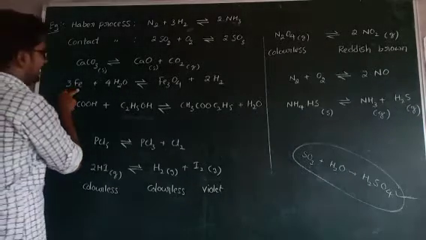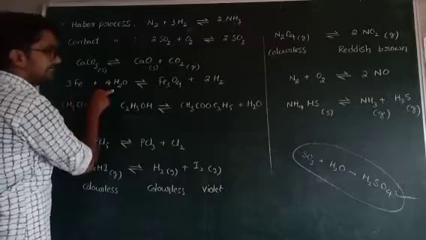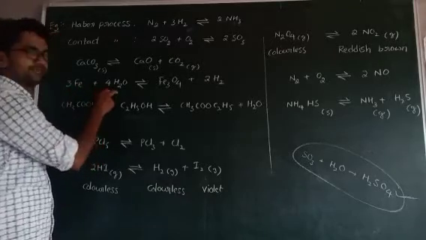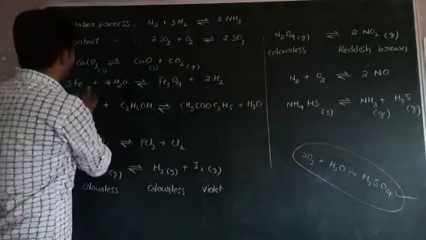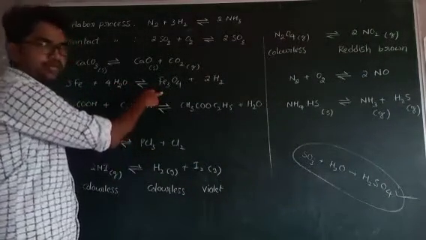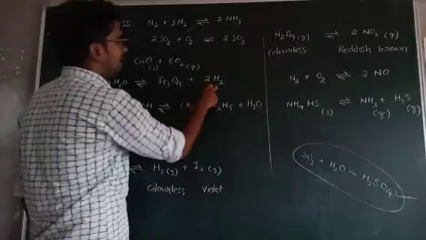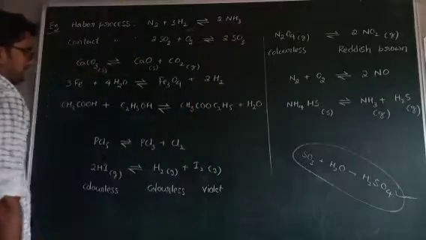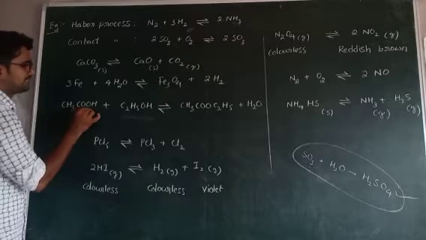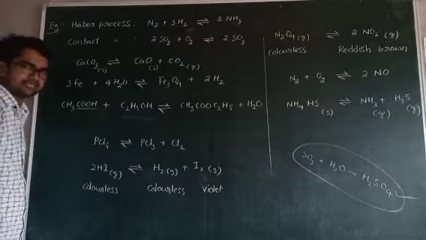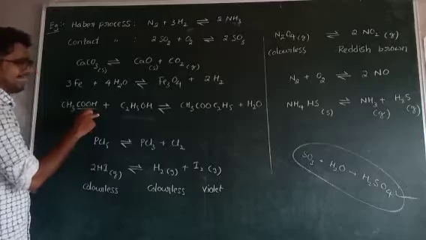There is no chance for the conversion into CaCO3. Next, when iron reacts with steam, this water means steam, it is converted to Fe3O4. Corrode means rusting, and gives hydrogen gas. Next, see this one. CH3COOH. COOH means carboxylic acid. So this is acetic acid.